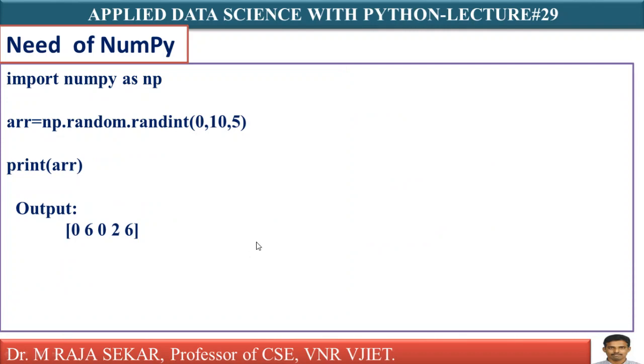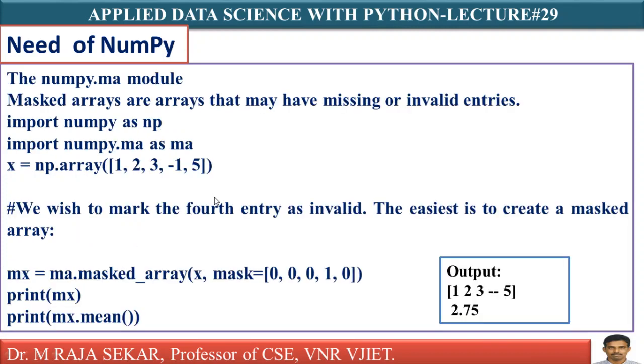np.random.randint(0, 10, 5): these random numbers I already discussed in my previous lectures. Anyway, in future classes I will spend most of the time on random numbers. Why? Because they play a crucial role in data science applications. Time being, just understand, in between 0 and 10 it will generate 5 random numbers, let me say 0, 6, 0, 2, 6. Here 0 is the start and 10 is the end, and as the count is 5, it will generate 5 numbers. That's what it says. Let me proceed.